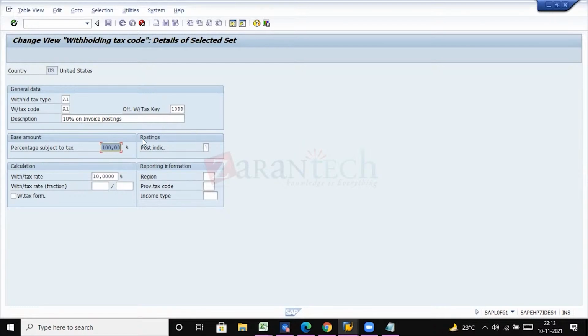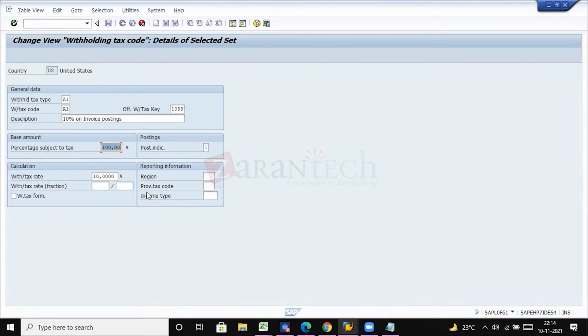Okay, we have to get all these details whenever a requirement comes to you for withholding tax configurations. Usually, in support projects, you won't be getting it from scratch. But if withholding tax is not activated at all in that client, then definitely you have to do it from scratch. It will become a project, because a lot of testing and discussions have to be done, and deciding the section codes and the transactions.